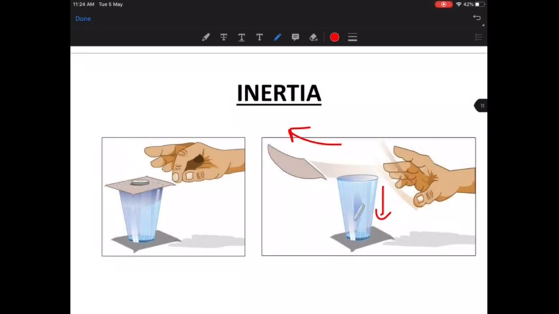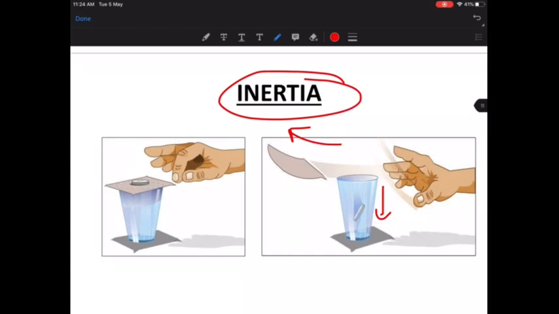Now again, what is responsible for the coin falling into the tumbler? It is again inertia. Now understand what inertia is. Inertia is the tendency of any object to remain at rest or to remain in motion. For example, just for your understanding, suppose I'm sitting at a place, I will have a lot of resistance to move. I will say, no, I don't want to move from my chair, I'm happy sitting in the chair. Suppose I'm moving, then I'll say, no, I won't stop now because I'm moving. I like to move.